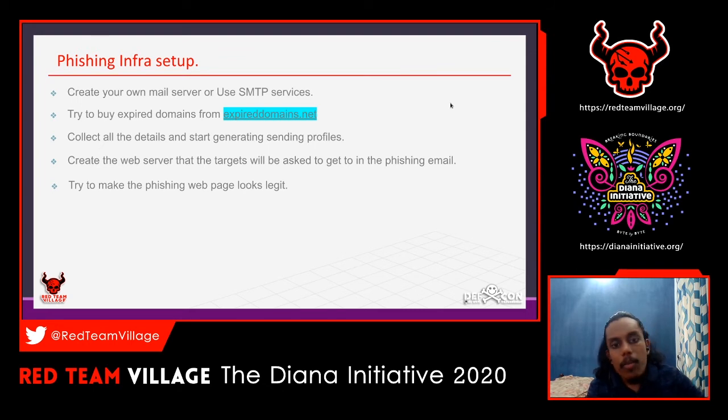You need to make the phishing page look legit, because these days most people will get to know if you are using an old-fashioned Facebook login page, like the 2018 Facebook page. If you are still using that, there might be a chance it will raise a flag, and the user will try to re-verify whether this is a genuine URL or a fake one.